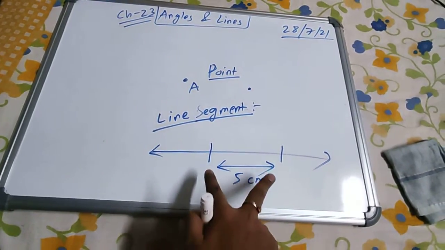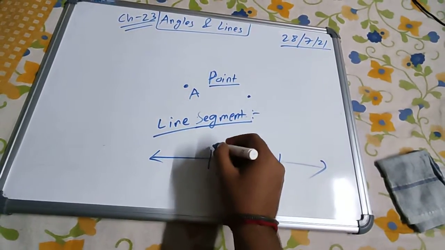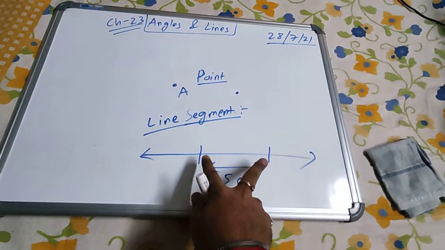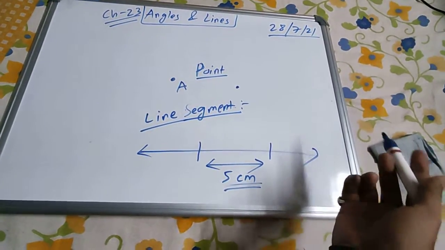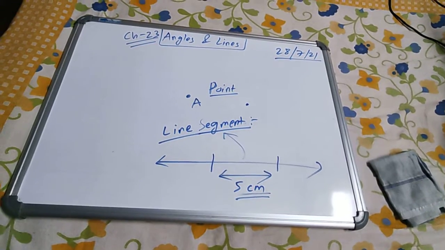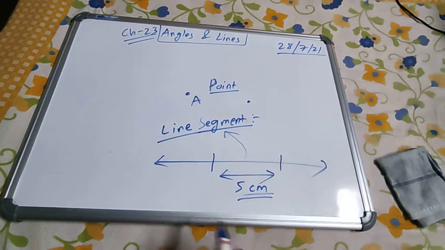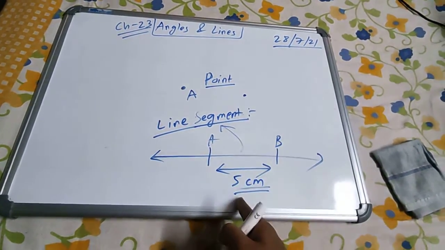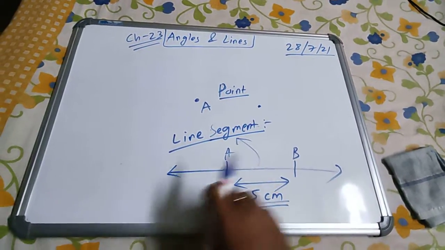But if we take a small finite part of the line, then we can measure its length. Suppose I cut this part with a scissor. This much line is left with me, and it is of a finite length, let's say 5 centimeters. This is known as a line segment, a part of a line with two end points, let's say A and B, and a fixed length. The length neither increases nor decreases.